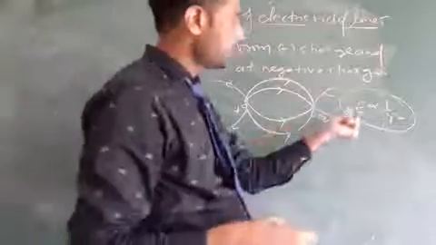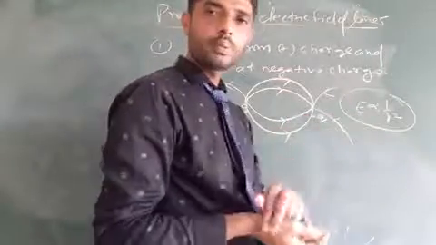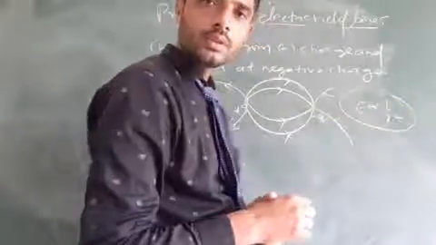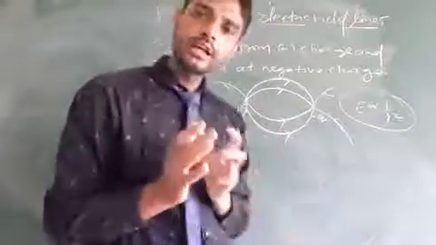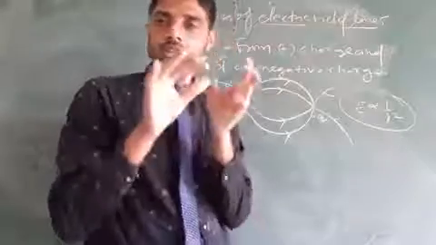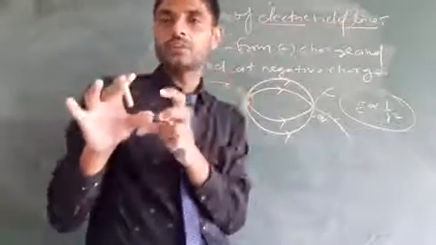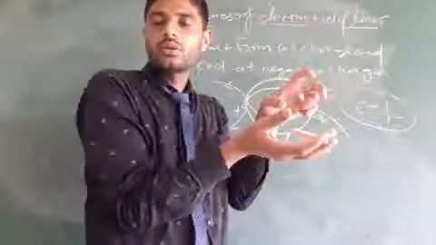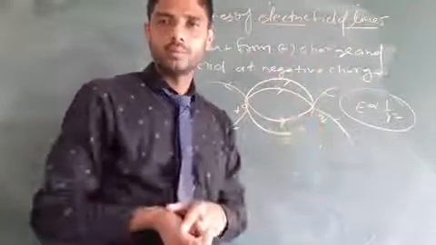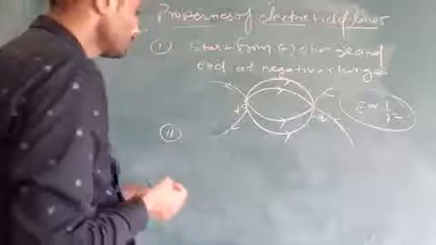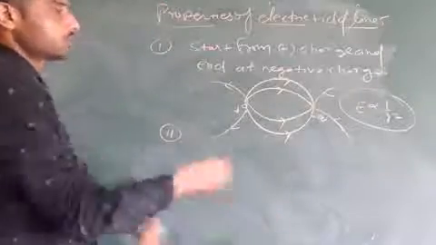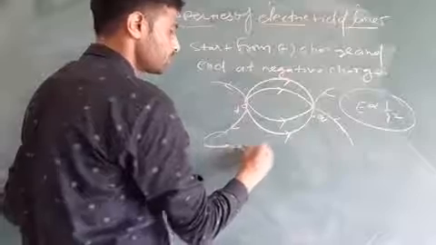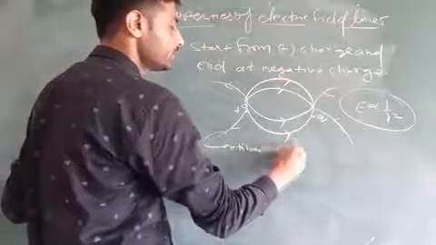The electric field strength is inversely proportional to the square of the distance. So that's why the strength of electric field near the point is maximum and at a far-off distance from the point is minimum. So these are continuous lines.